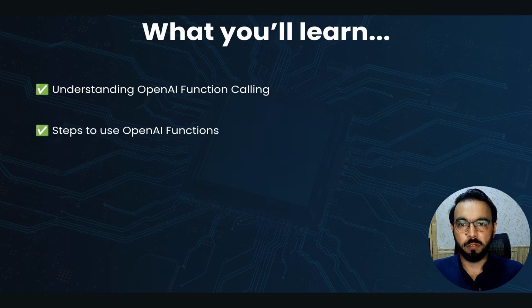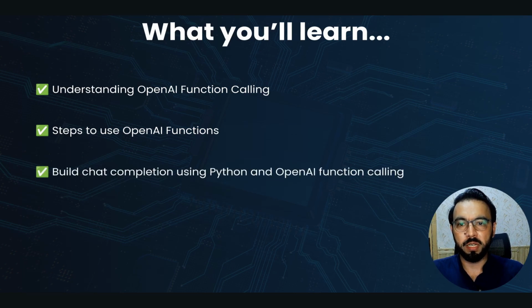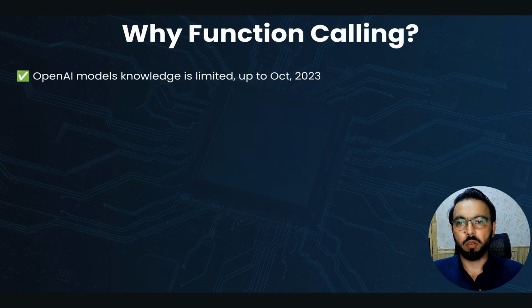We'll go through different steps to use OpenAI functions, and then at the end we will build some chat completion using Python and OpenAI function calling to get some real-time data or any data after the GPT model is trained. So let's get started. First thing is why we use function calling. As I mentioned earlier, the OpenAI model knowledge is limited to October 2023. This is true for the latest models, the 4o models, and if you are using GPT 3.5, that is trained even before that, and the training date is 2021.